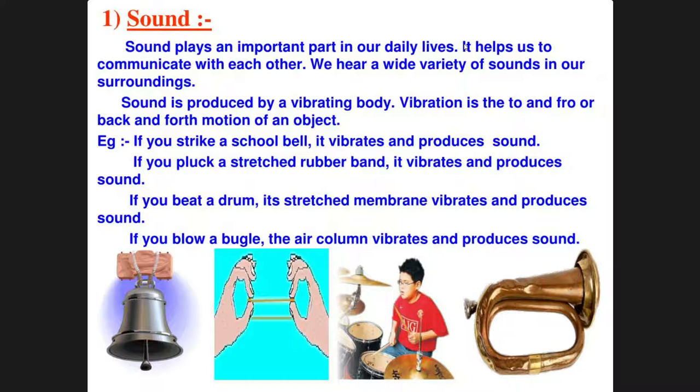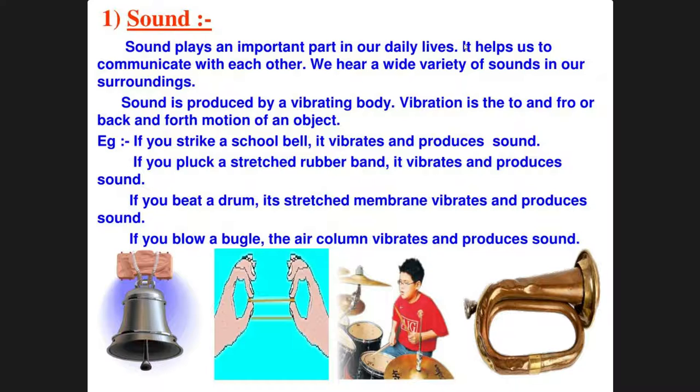Now sound is produced by a vibrating body, which I already told. Vibration is the to and fro or back and forth motion of an object. Example, if you strike a school bell, it vibrates and produces a sound. Suppose when you go to your temple, there is a bell, and you jump up and ring it. At that time it vibrates and a sound comes. That is sound. Now if you beat a drum, as happens in assembly, when you go dham dham dham, it vibrates and then the sound is being produced. Now if you blow a bugle, the air column vibrates and produces sound.